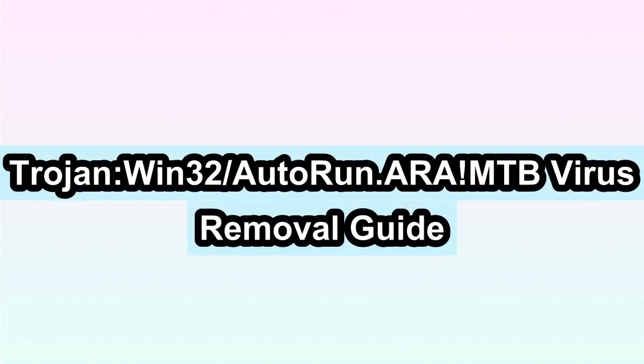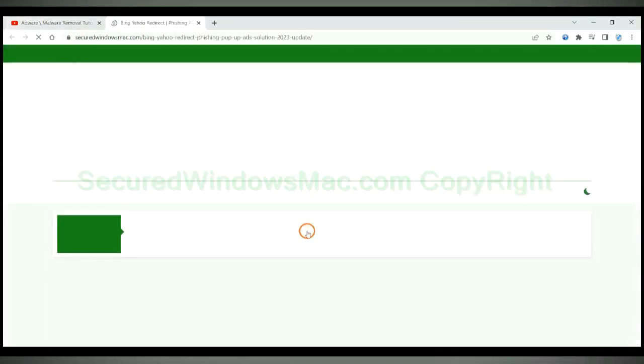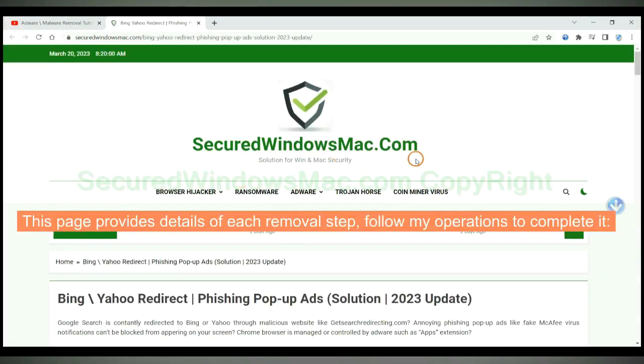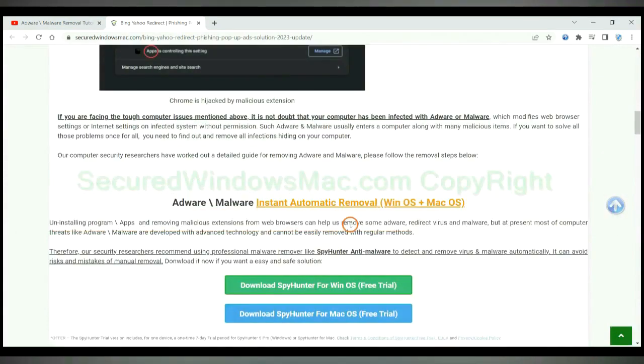This video will show you how to remove Trojan Win32 AutoRun.ARA MTB virus completely. Please click the link in video description to read details of the removal steps. This page provides details of each removal steps. Follow my operations to complete it.